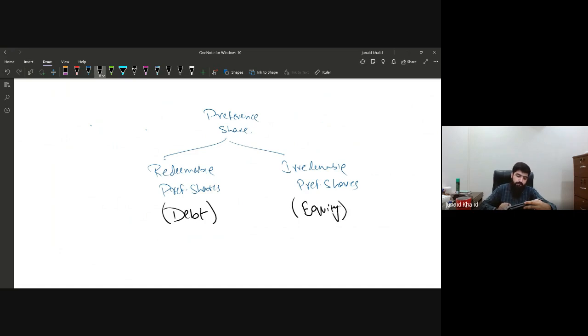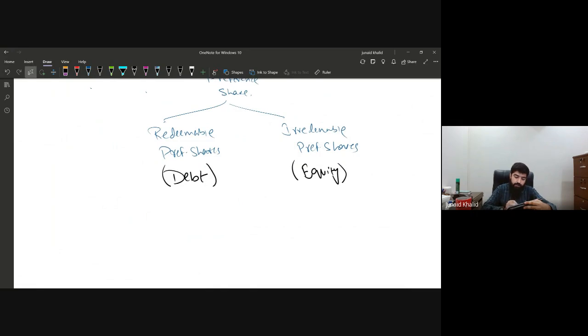And we all know from basic financial accounting that if there are redeemable preference shares, any return on those redeemable preference shares is charged to the finance cost, which means it will be part of your interest expense or finance cost, and definitely it will be charged from the P&L. But if you are giving a return on the irredeemable preference shares, this will not be charged from the P&L. However, it will be charged from the equity, that is from the retained earnings.